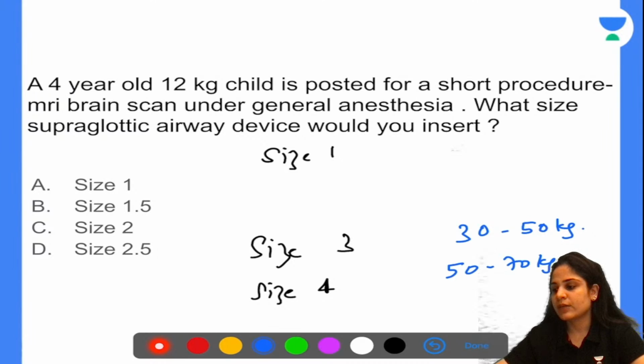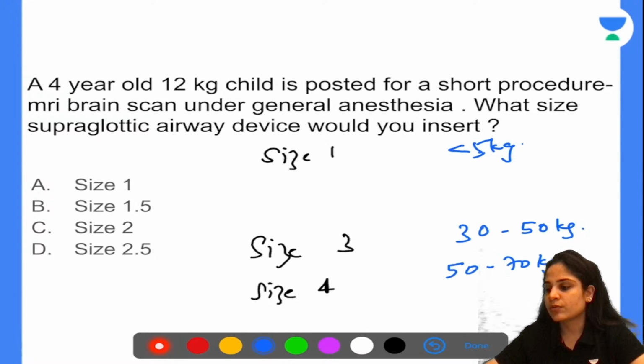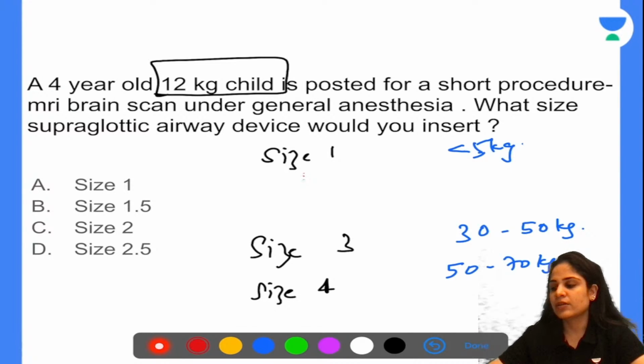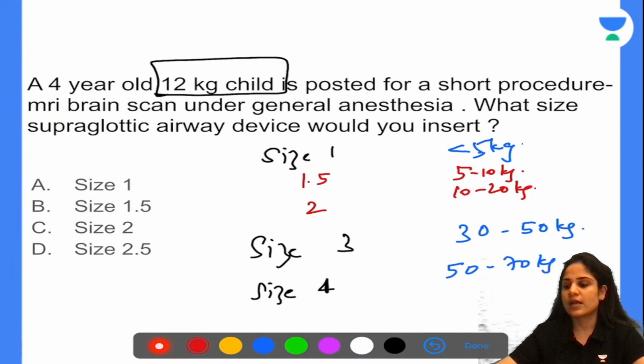Okay. So what we do over here now is find out what size is used in a 12 kg child, correct? So just imagine that if size 1 is less than 5 kg, size 1.5 is between 5 to 10 kg, size 2 will be 10 to 20 kg. So these will be your sizes. In this child, he is 12 kg, so you will be using a size 2. Alright, so the answer over here is nothing but size 2.